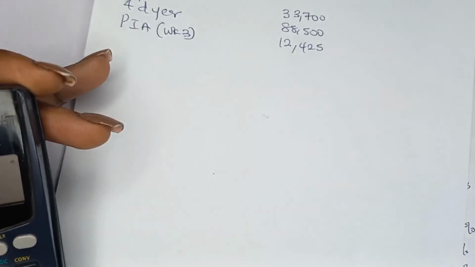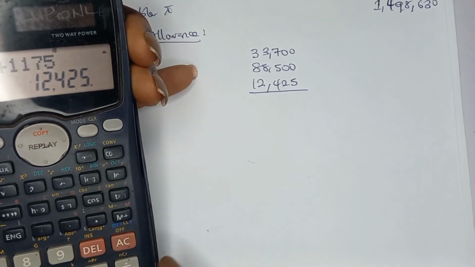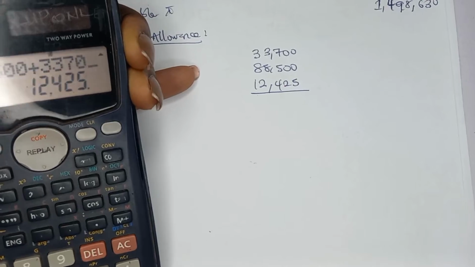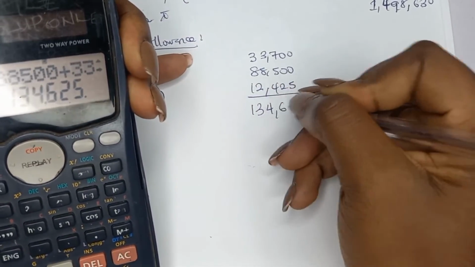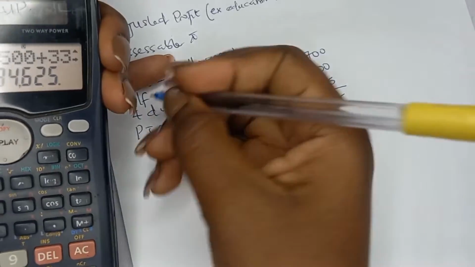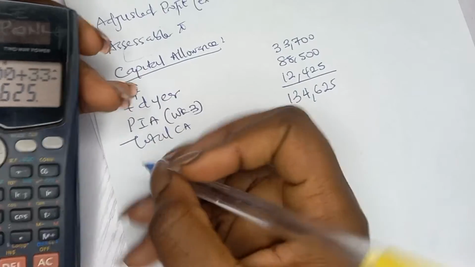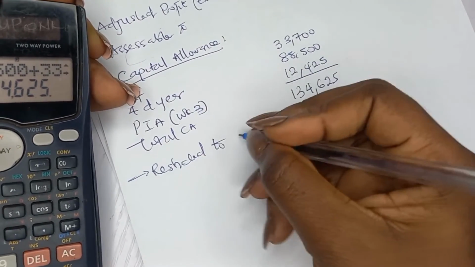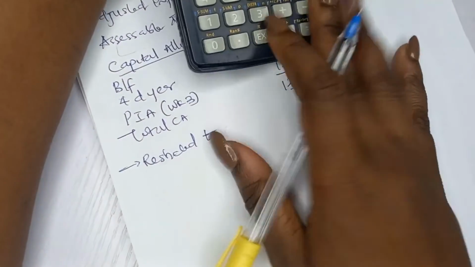12,425,000. Okay. So the total capital allowance to be relieved for that year is plus 88,500 plus 33,700. That gives us 134,625. So that is the total capital allowance. You now go and relieve it. Before you relieve it, you first of all check the restriction. Restricted to 66 2/3 of capital allowance.